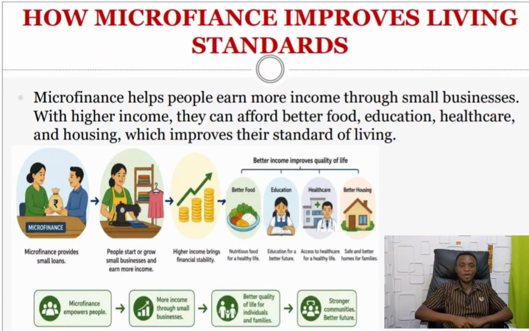Now let's move to the next importance of microfinance, and we are talking about how microfinance improves living standards. Microfinance improves living standards in the sense that when microfinance gives out these micro and small loans to low income earners, and they are able to start up something on their own with these micro loans, they start up a business.